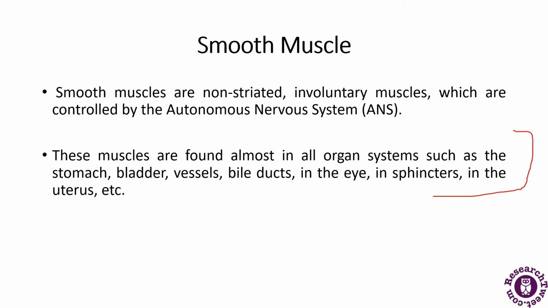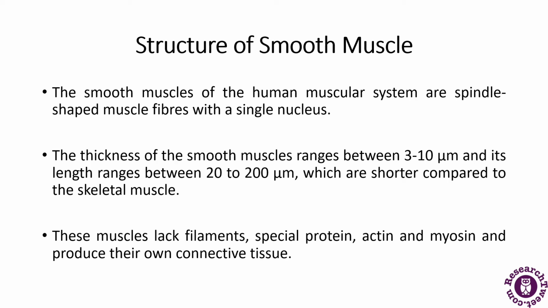Smooth muscle functions by stimulating the contractility of the digestive, urinary, and reproductive systems, blood vessels, and airways. The cells of smooth muscles are spindle shaped with a single nucleus. These muscles are activated automatically and do not depend on conscious thought. If I talk about the structure of the smooth muscles of the human muscular system, they are spindle shaped with a single nucleus.